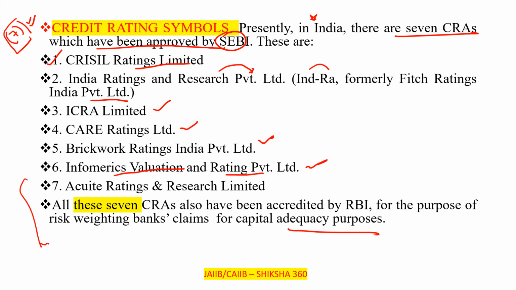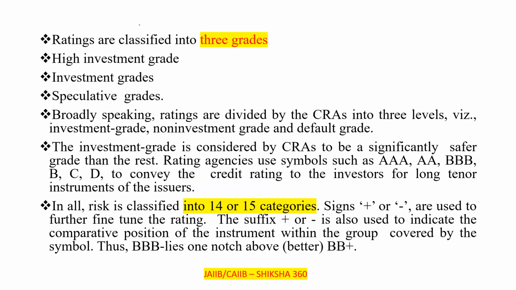Now, what are the different credit rating symbols? The ratings are basically classified into 3 grades. How will they classify the rating? Basically, the ratings are classified into the 3 grades: high investment grade, and speculative grade. In which grades is it to be specified? High investment grade, and the speculative grade.